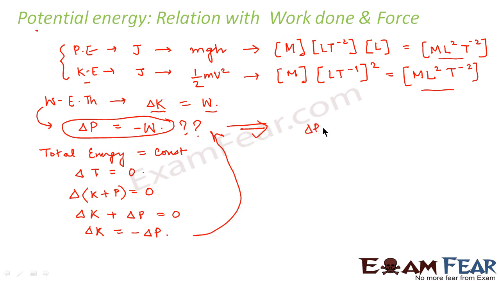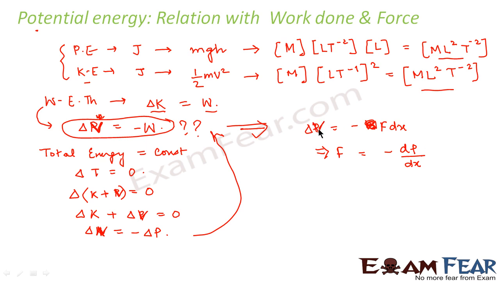Now work done is written as F dx, right? So from this we find that force is nothing but negative of dP by dx. In this case I have used capital P, which we normally don't use for potential energy. As I already told you, potential energy is always denoted by capital V. So let me change this to capital V to avoid confusion. So this is my potential energy.